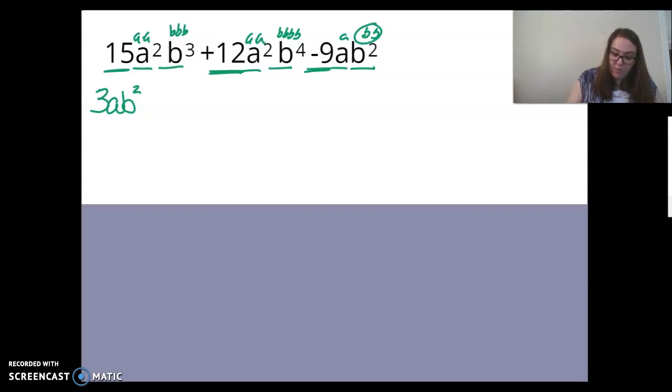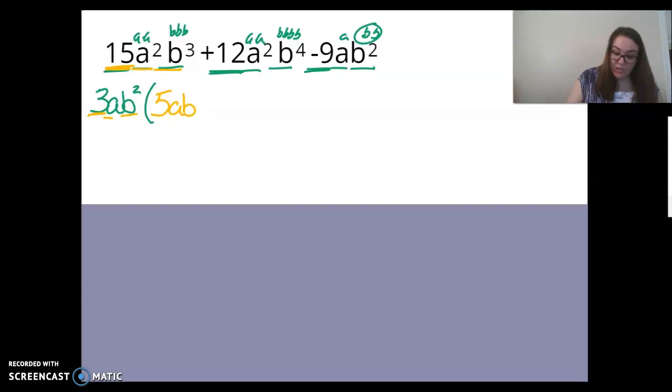All right, here we go. I took out the GCF. Let's put what's left. Okay, so 15 divided by 3 is 5. It had an a squared, but I took an a, so a. It had b to the 3rd, but I took 2 of them, so b.